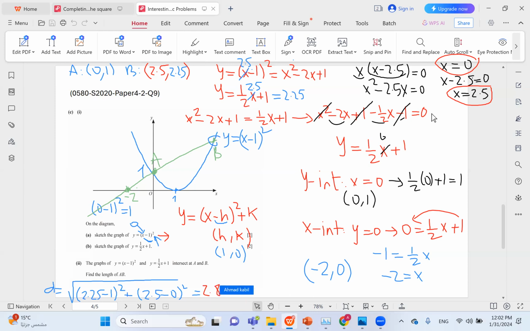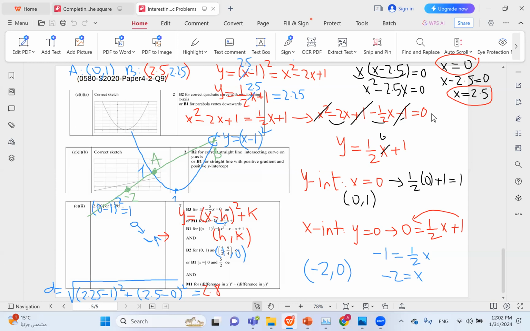So let's check the marking scheme. Thankfully, 2.8 is actually correct. Let me erase a part of the answer just so that you can see. 2.8 is in fact the correct answer. And that tells us that we are on the right track.